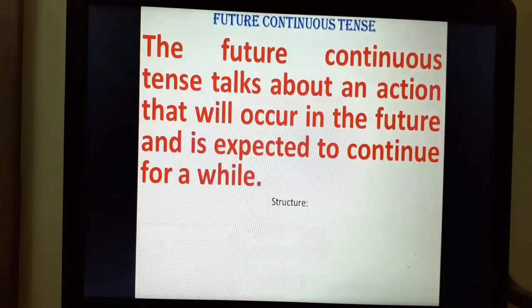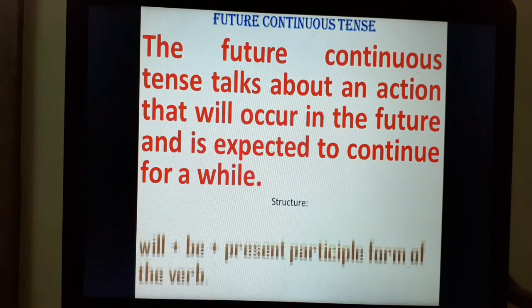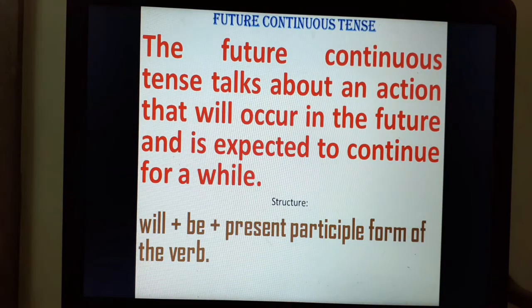Now, let's move on to future continuous. The future continuous tense talks about an action that will occur in the future and is expected to continue for a while. The structure is will plus be plus present participle form of the verb.